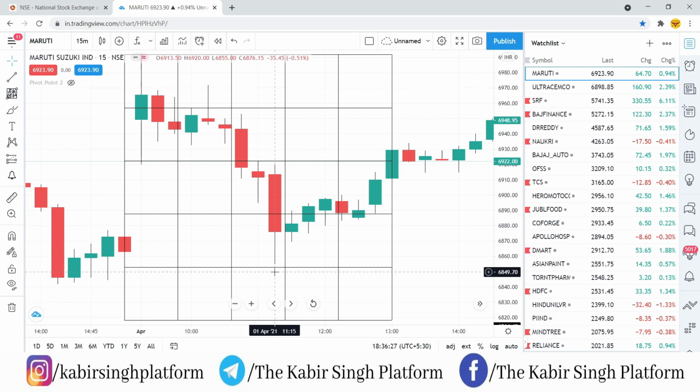You can clearly see it here. The difference between the GAN level and the low of this candle is very small. So this is the power of GAN square. You will see reversals happening from these GAN levels itself. These are not normal levels. These will give you intraday support and resistance. According to that, you are deriving your targets and stop loss.